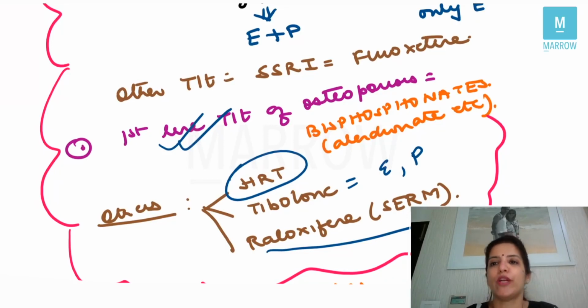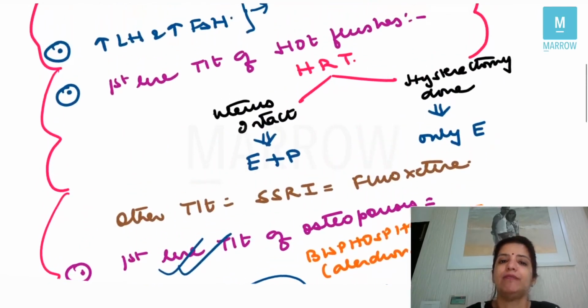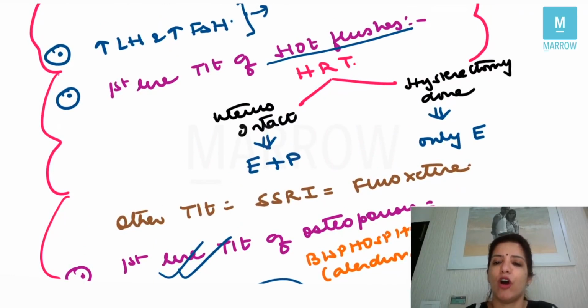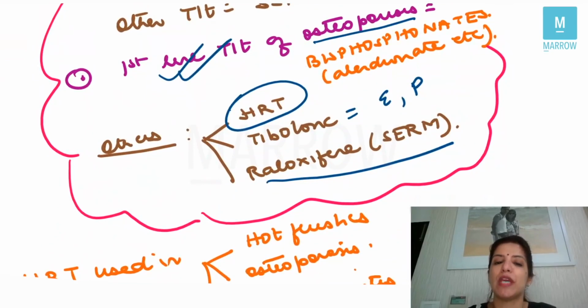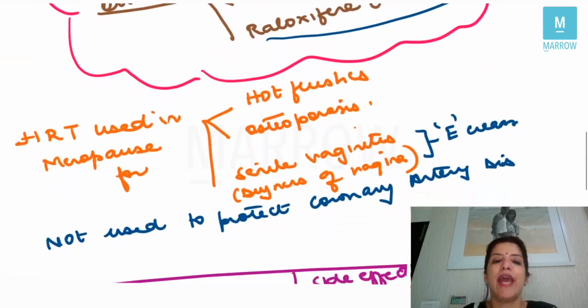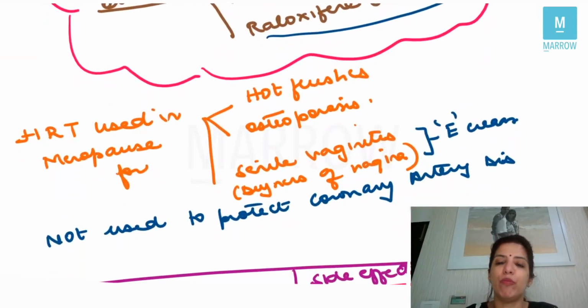One very important point to note over here is that in the management of hot flushes, we are not using raloxifene. But in the management of osteoporosis, we are using raloxifene, right? I'll come to raloxifene a little later. Now, HRT is used in menopausal females for treating hot flushes, where it is the first line drug.